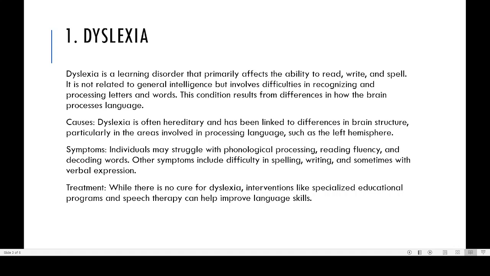So in the case of dyslexia, recently I found that in the case of many people, if they are not guided properly, they may end up in some kind of criminal activity, because they are not given the proper opportunity in life. In the case of many criminals, this dyslexia is very common.